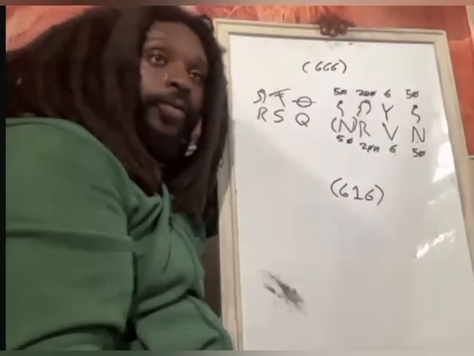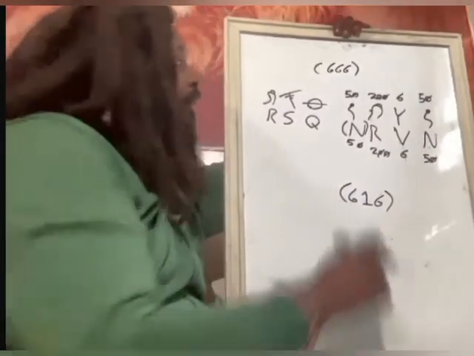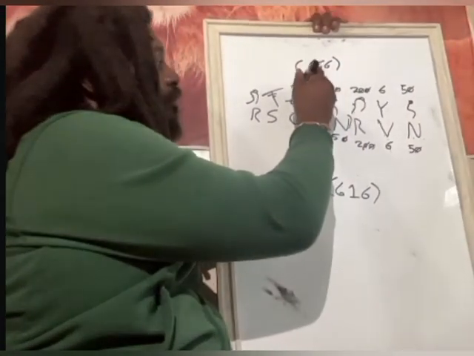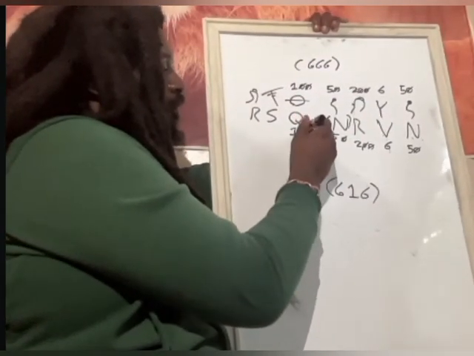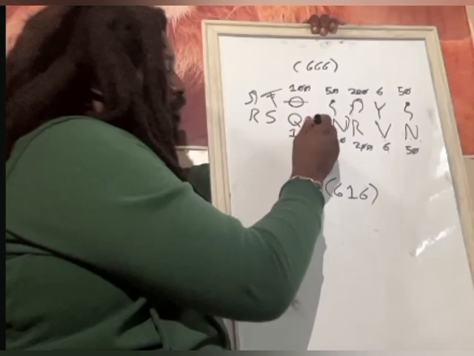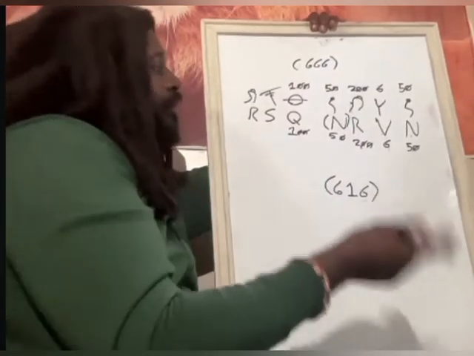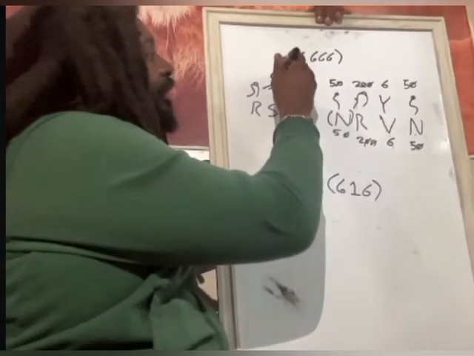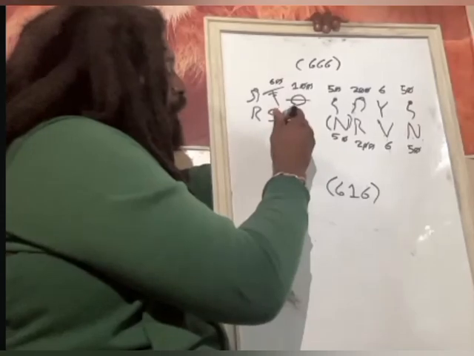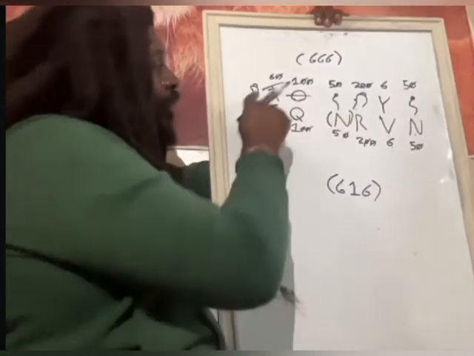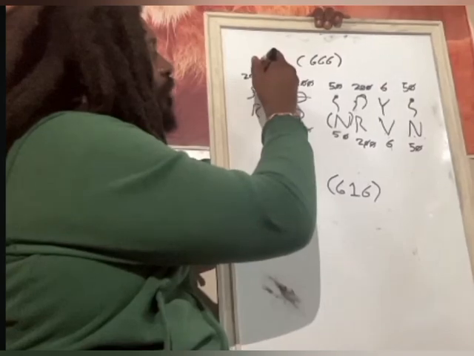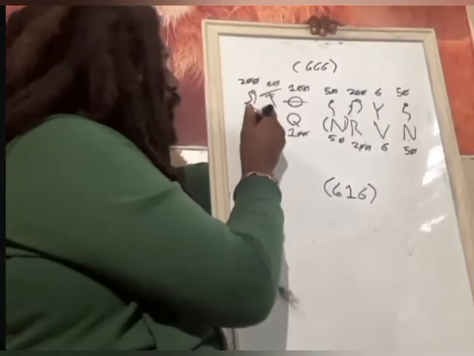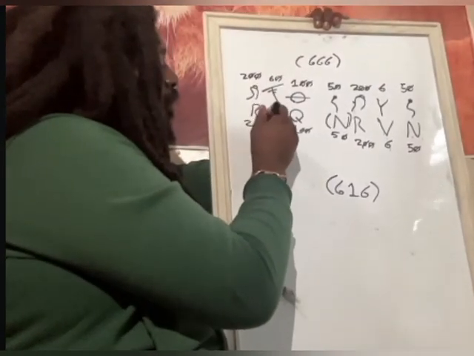Now we have Kof, up top that's 100. Let's put 100 on the bottom. We got Samet, which is 60. 60 up top, 60 on the bottom. We have Resh, which we've already seen is 200. We have 200 on the top and 200 on the bottom.